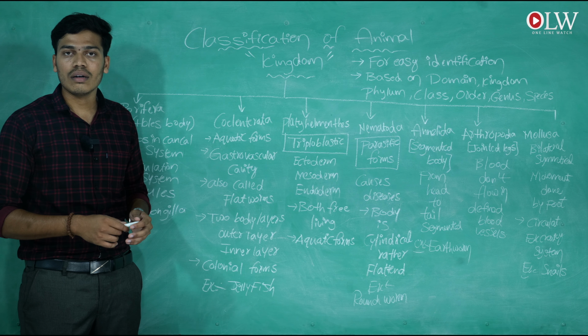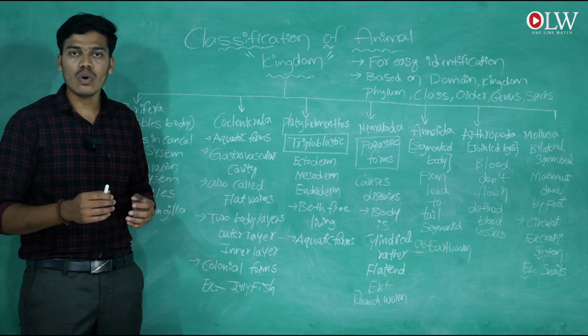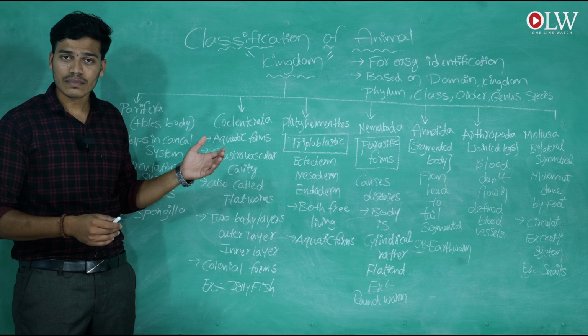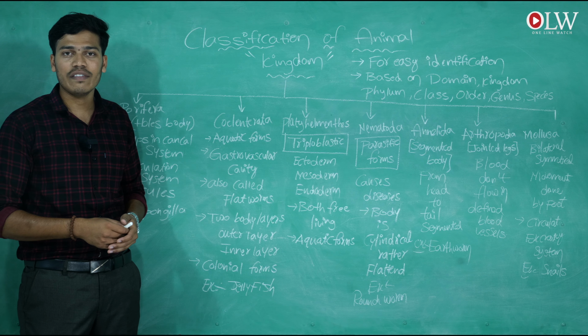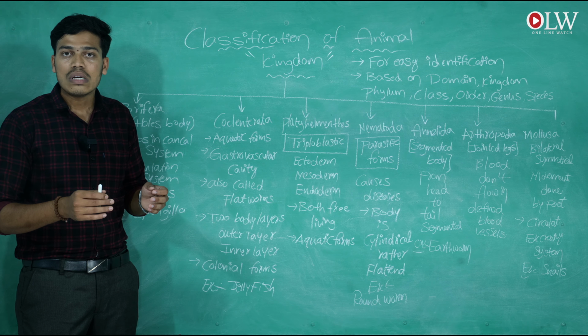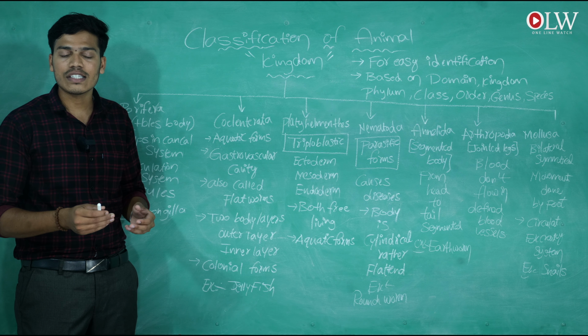The body is filled with a cavity of holes, and the canal system is present in Porifera, especially in sponges. So the canal system means it is a circulatory system.